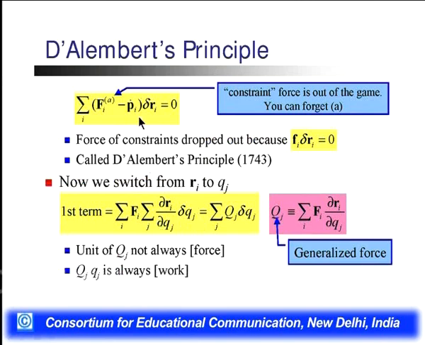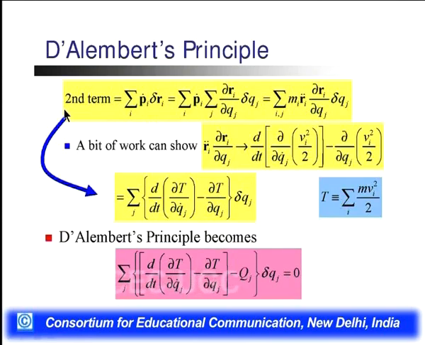Now we take the momentum term from the equation. The second term will be summation i Pi dot del Ri is equal to summation i Pi dot summation j del Ri by del Qj.